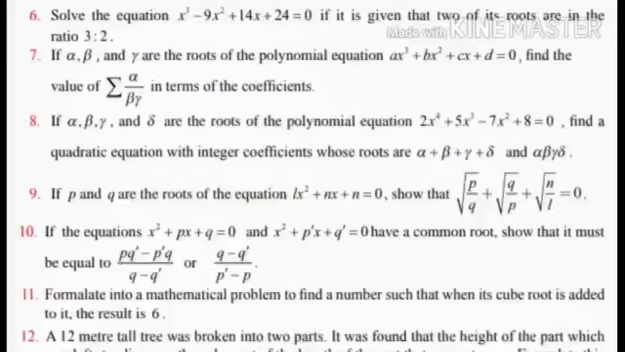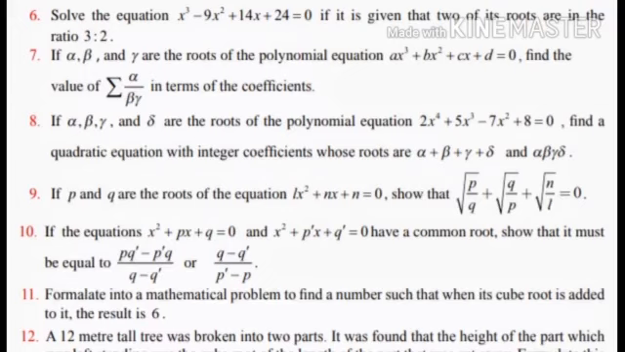Exercise 3.1 sum. If alpha, beta, gamma and delta are the roots of the polynomial equation 2x to the power 4 plus 5x cube minus 7x square plus 8 equal to 0, they are asking you to find a quadratic equation with integer coefficients whose roots are alpha plus beta plus gamma plus delta and alpha into beta into gamma into delta. They have given you a degree 4 equation, students. Using that concept, we are going to find a degree 2 equation, that is a quadratic equation, whose roots are alpha plus beta plus gamma plus delta and alpha into beta into gamma into delta.